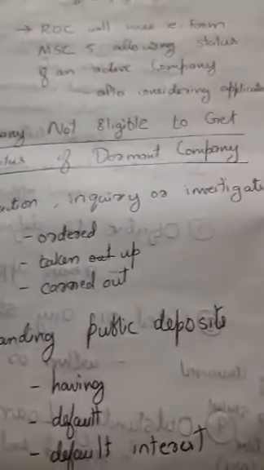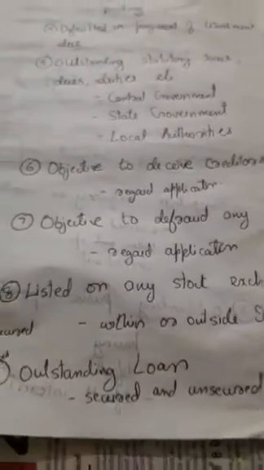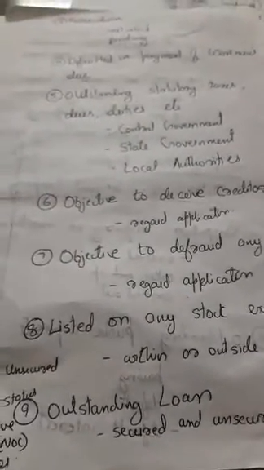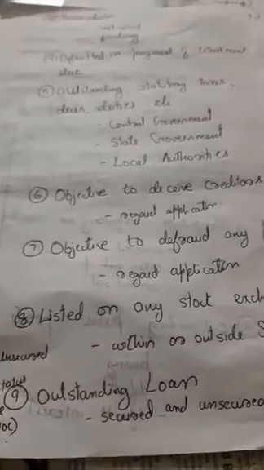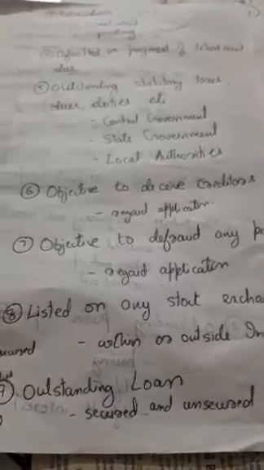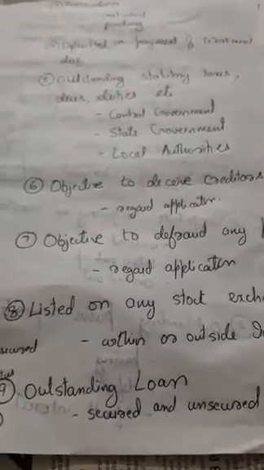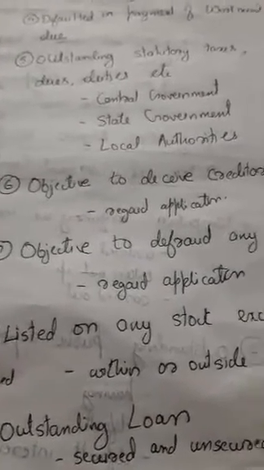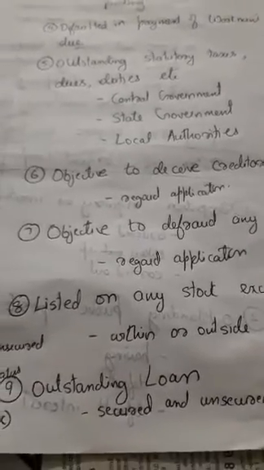Here we are discussing companies not eligible to get the status of dormant company. A company which is listed on any stock exchange within or outside India is not eligible to get the status of dormant company. And a company where an outstanding loan is pending, the outstanding loan may be secured or unsecured. In either case, if an outstanding loan is pending, such a company is also ineligible to get the status of dormant company.